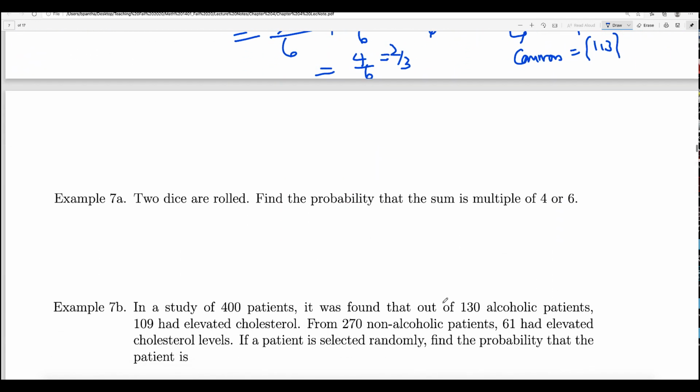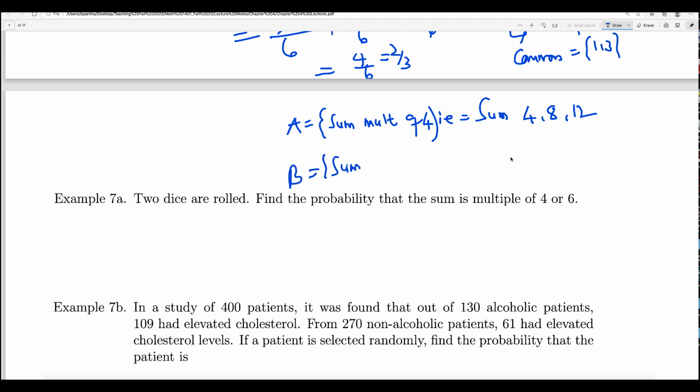Let us do example 7a. 2 dice are rolled. Find the probability that the sum is a multiple of 4 or 6. Let us denote the sum being a multiple of 4 as A. A multiple of 4 means the sum is 4, 8 or 12. That is A, right? So what will be B? B is the sum being a multiple of 6, meaning 6 or 12, right?